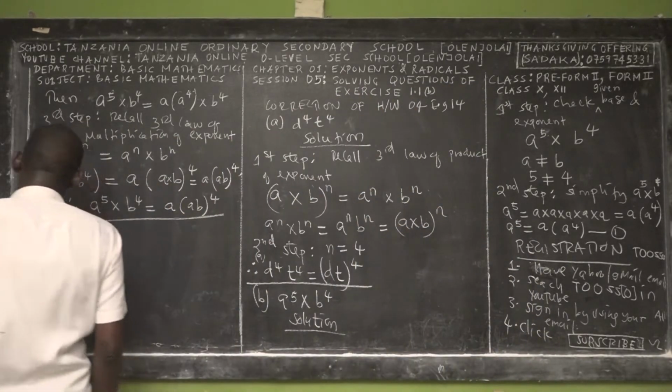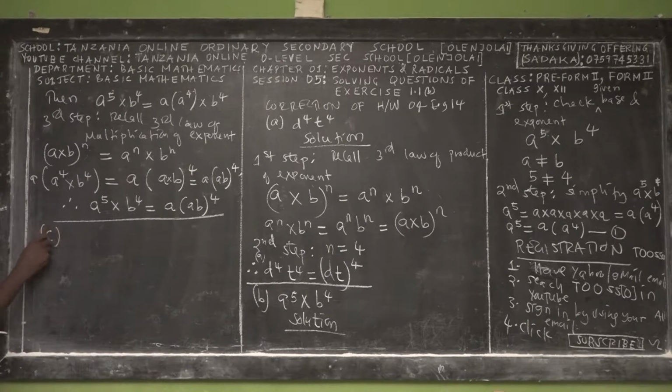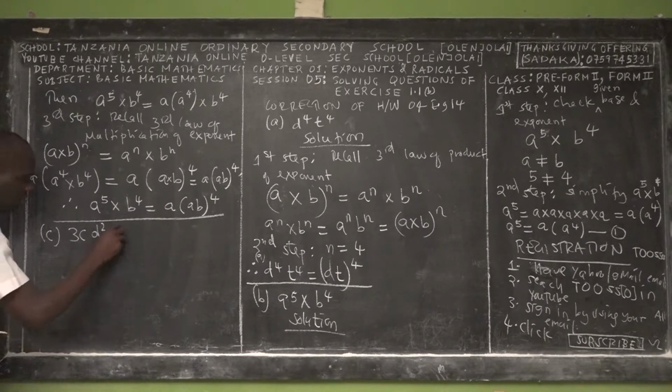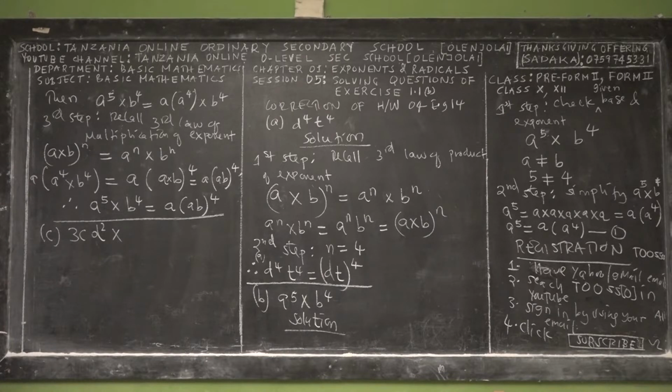So ladies and gentlemen, I would like to take you into Roman C. You have to keep on listening. So in Roman C, we've been given series C. You have to copy while you're listening and pay attention. I would like to congratulate all the students who got question 14, or example 14, Roman A and Roman B, and maybe you've got also Roman C. So congratulations.